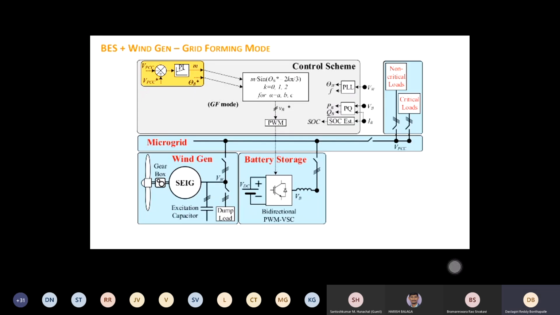Now, once it is synced, as I said, you can go back to grid forming mode. Grid supporting mode is only for the moment you bring in the wind generator and make it join the PCC. Once it has joined, you definitely have to go back to grid forming mode, because you are the one who is supposed to maintain voltage and frequency.